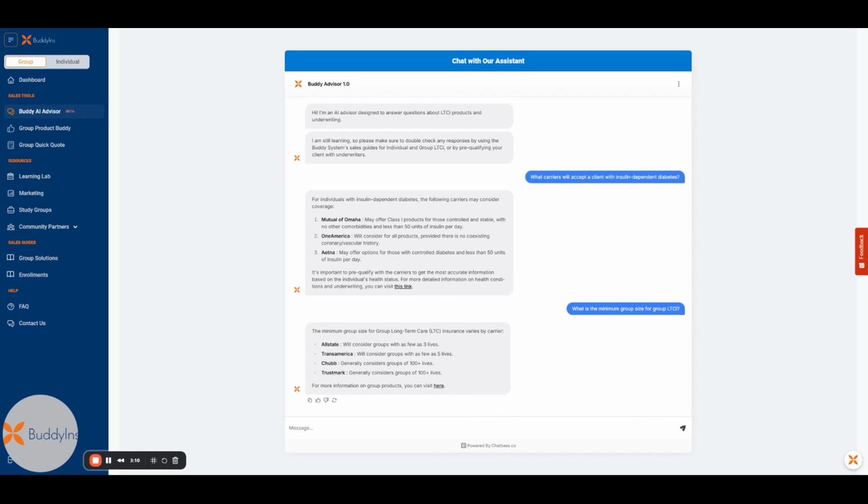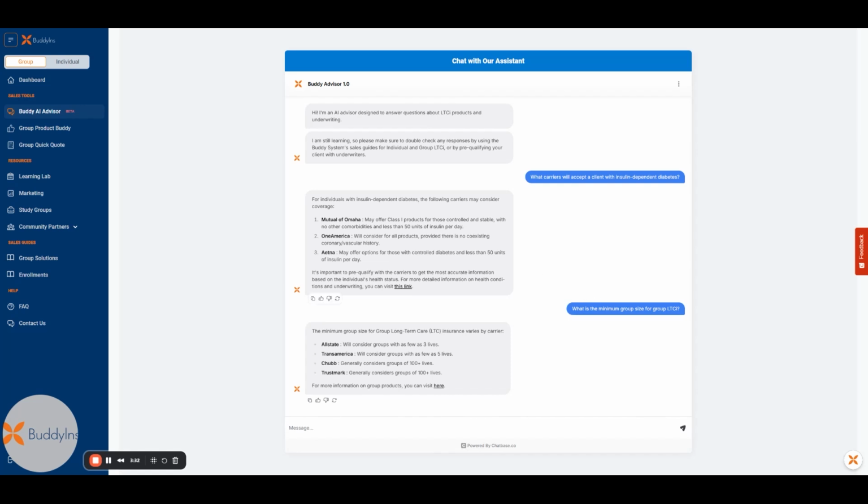So you can see that this is really to get you started on your way. And I recommend trying to ask it about anything and everything long-term care so that you can really get off and running with solutions. So the AI Advisor also offers you some next steps.